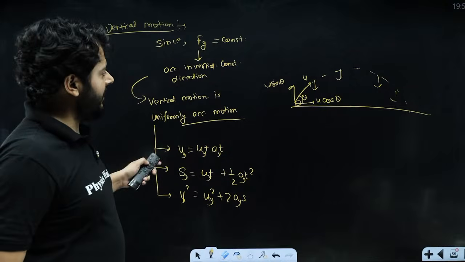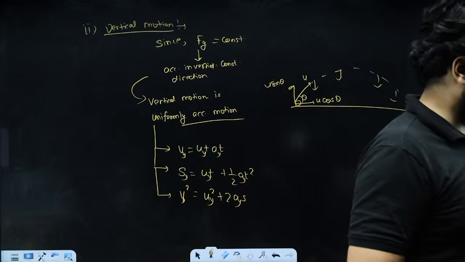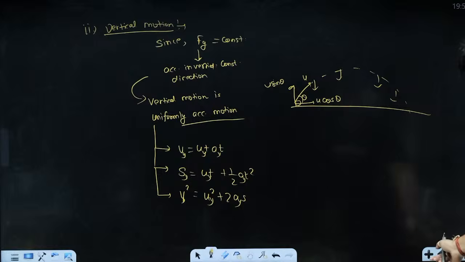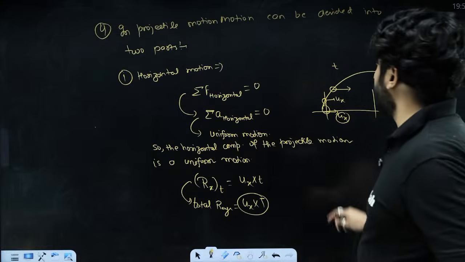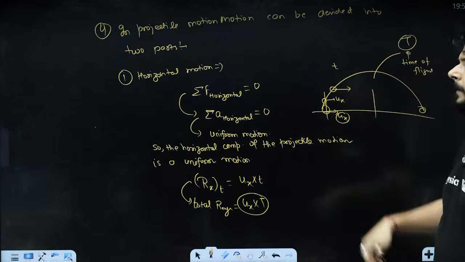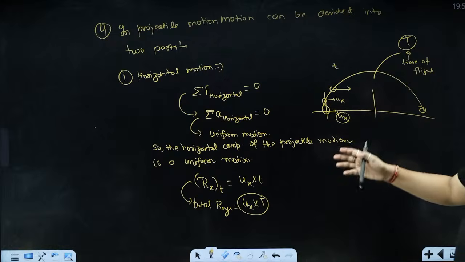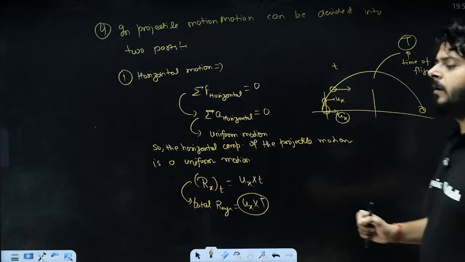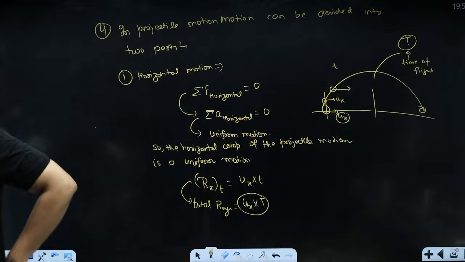In the horizontal direction, what is happening? Since there is no net force, the motion is going to be uniform motion. And this is something very critical to understand projectile motion, right?